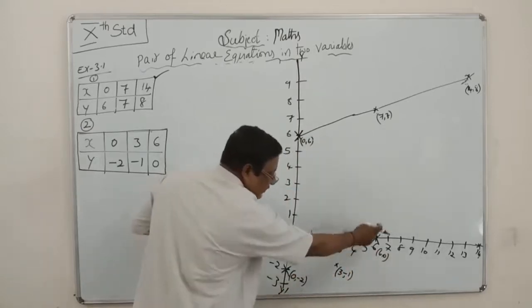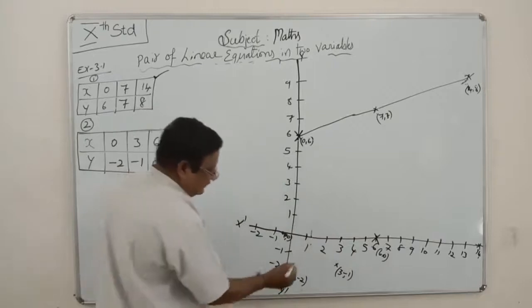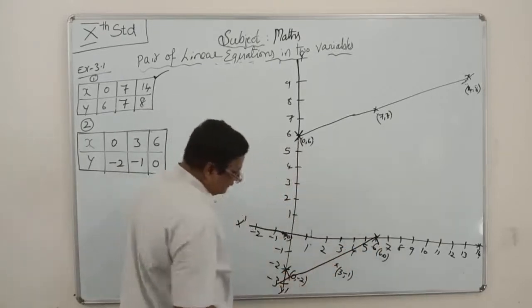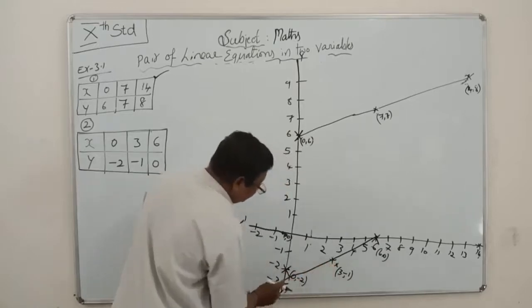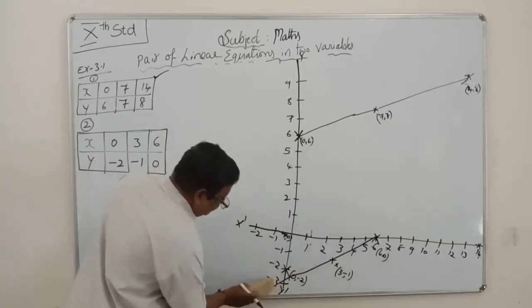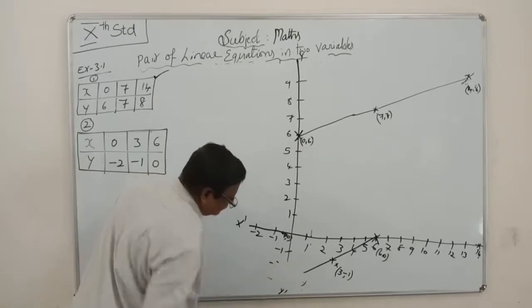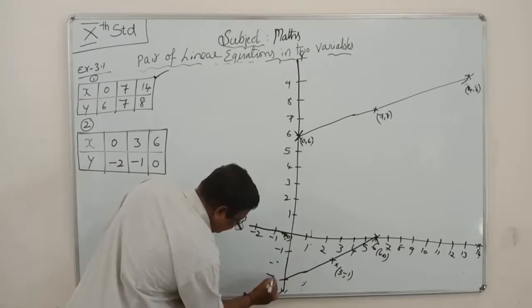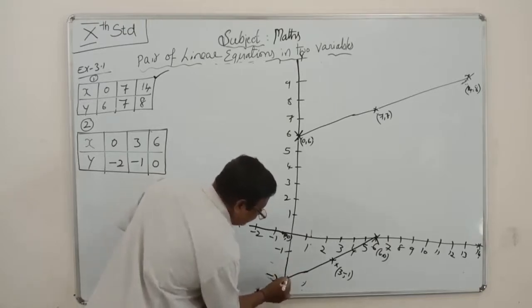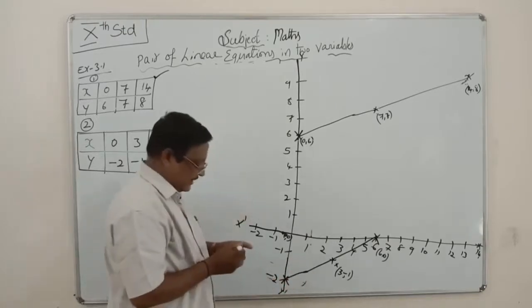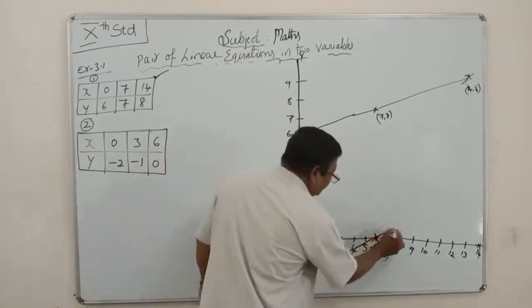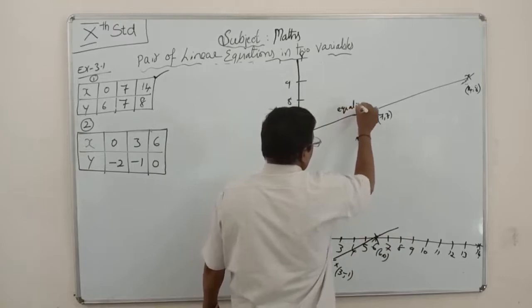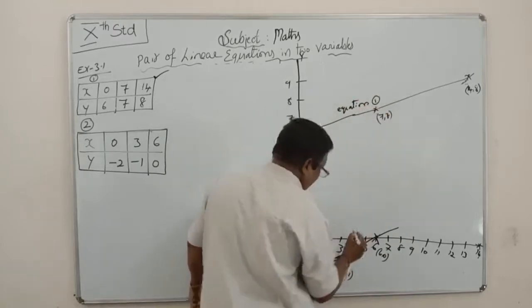Using a scale, you have to draw this one straight line. You extend it and write: this is equation number 1, this is equation number 2.